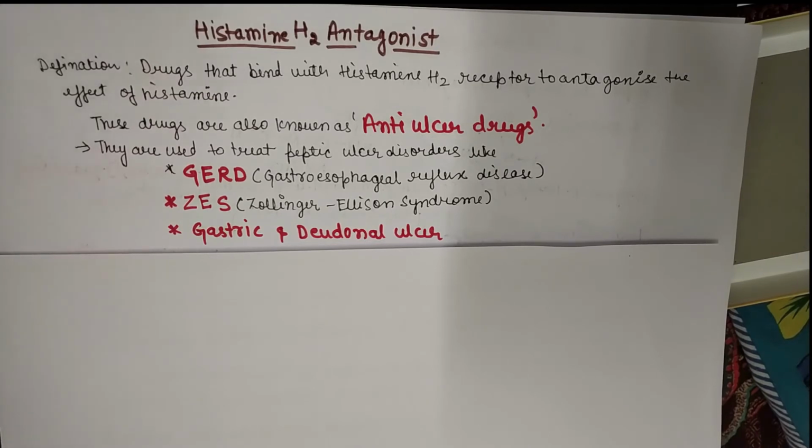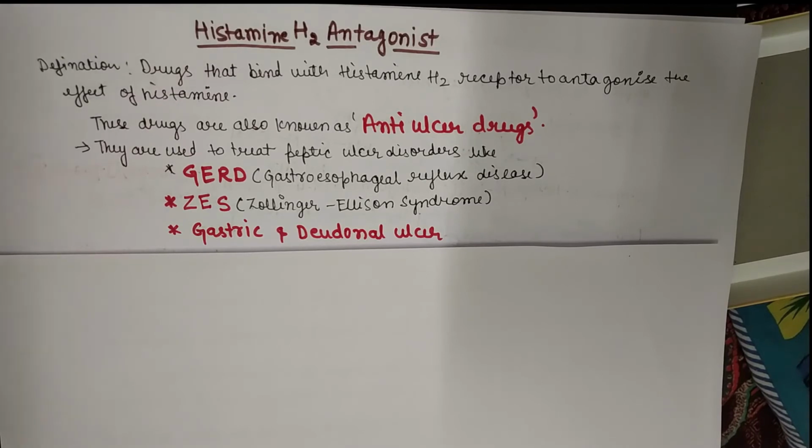So basically it is the problem of less secretion or absence of mucosa in the gastric cells or in the stomach. So because of that, the acid which is present will destroy or damage the upper layer of the cell. Okay, so basically these H2 antagonists will decrease the HCl or H+ secretion.